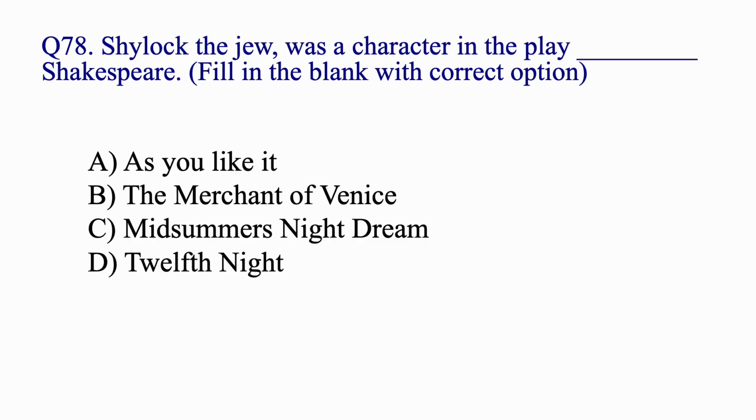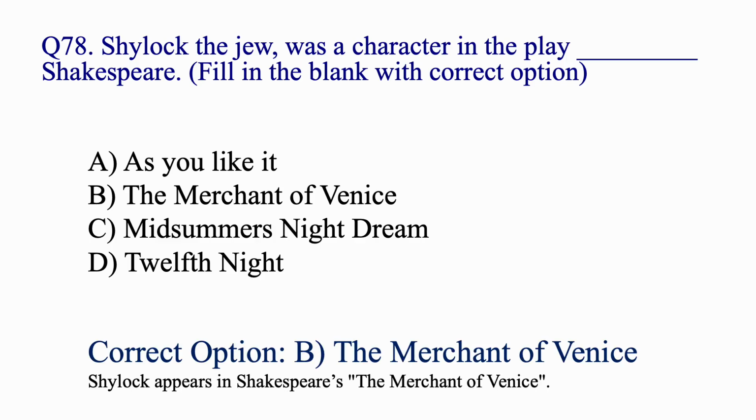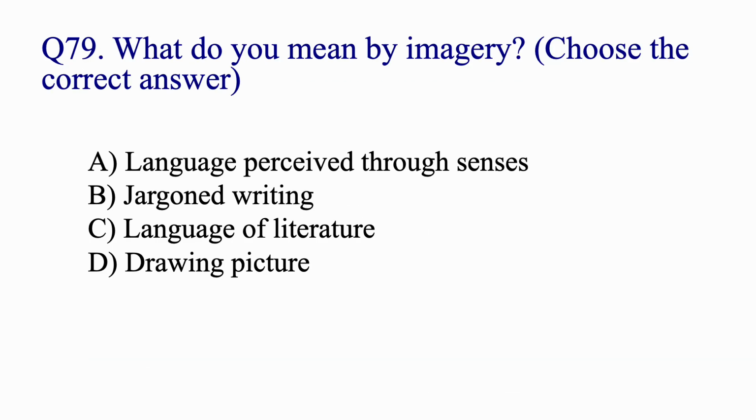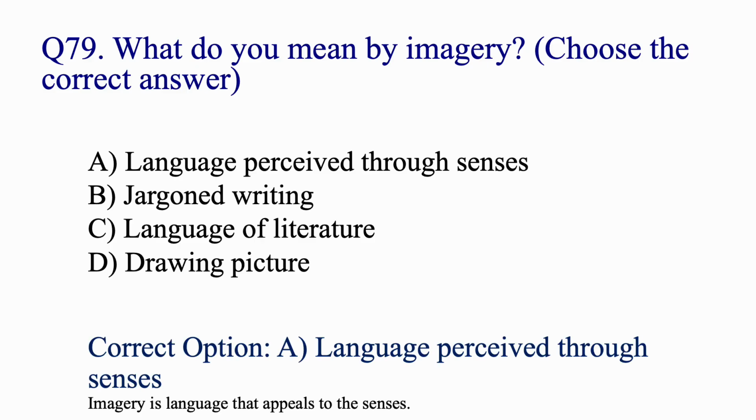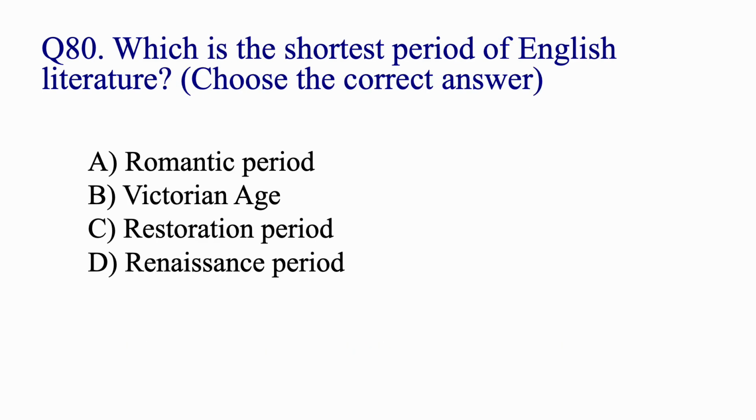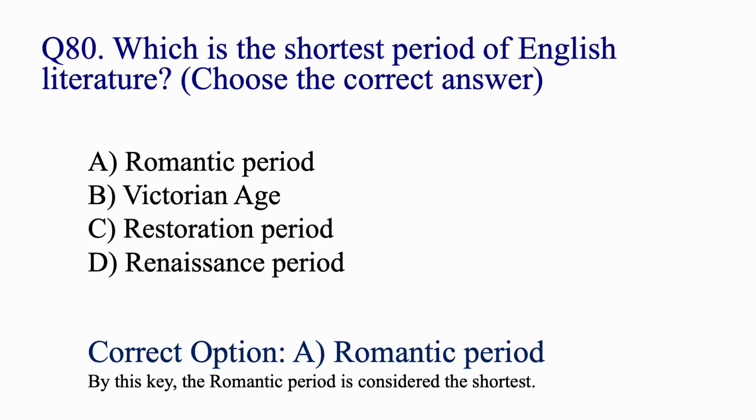Shylock the Jew was a character in the play dash Shakespeare. Fill in the blanks with correct option. Play The Merchant of Venice. What do you mean by imagery? Choose correct answer. Language perceived through senses. Which is the shortest period of English literature? Romantic period.